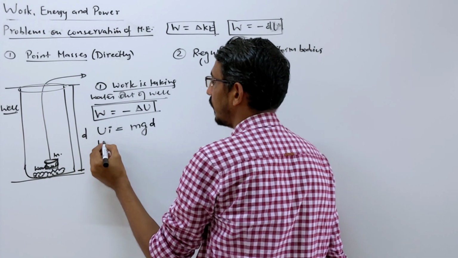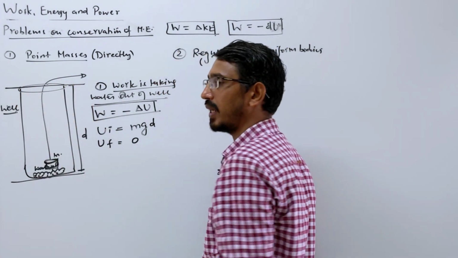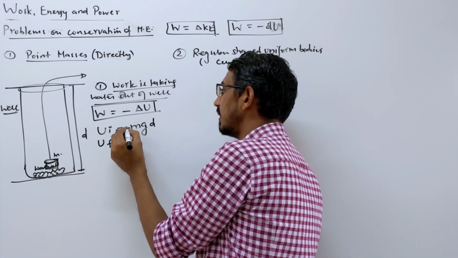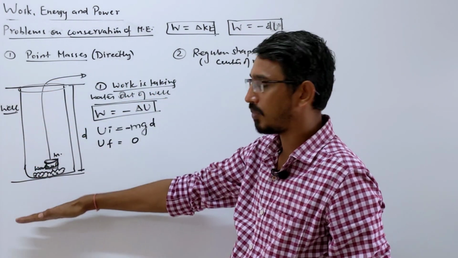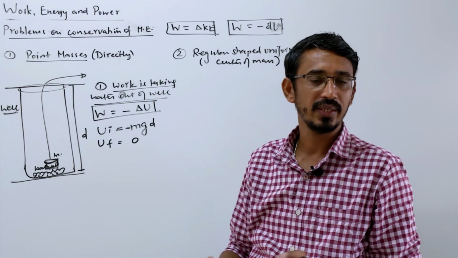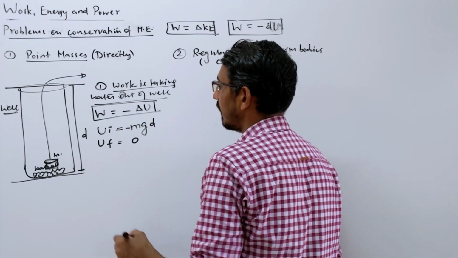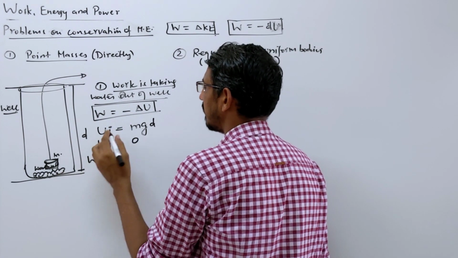Then you bring it out. Then your U final is 0 with respect to that point. This is the reference point we are taking. Properly this energy should be called negative, but even if you make a mistake, there is no problem, because this is below that point, so we call the potential negative. Now we have to find the change. So work done, don't call it negative, you can take the reference here itself, it doesn't matter.